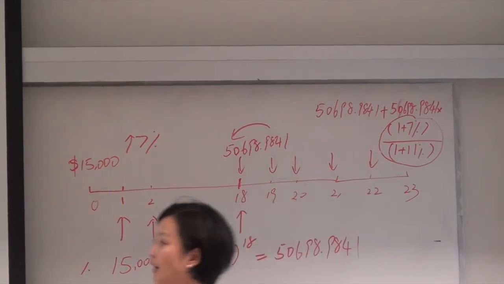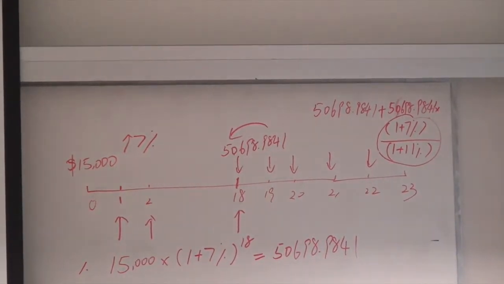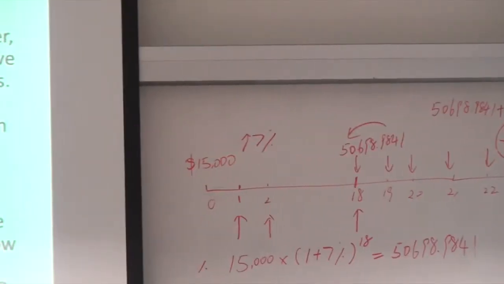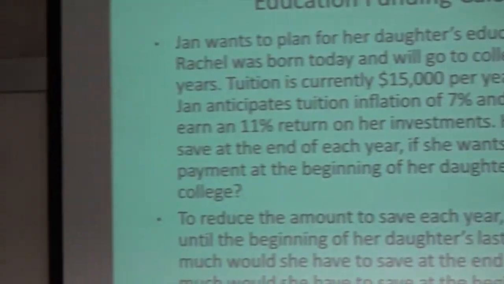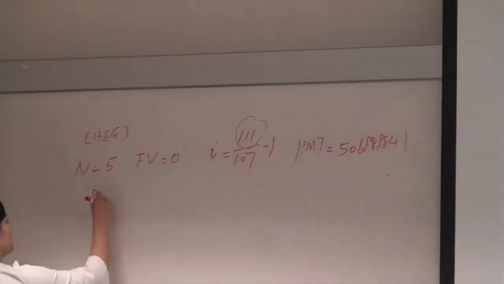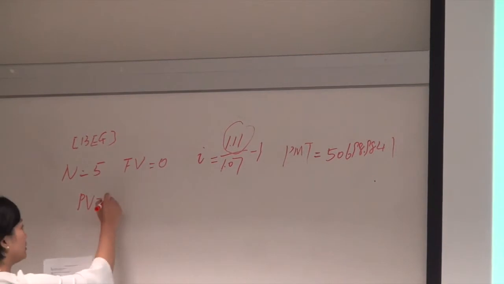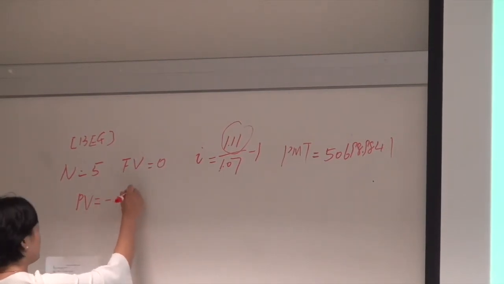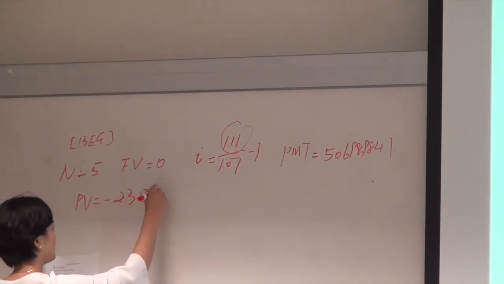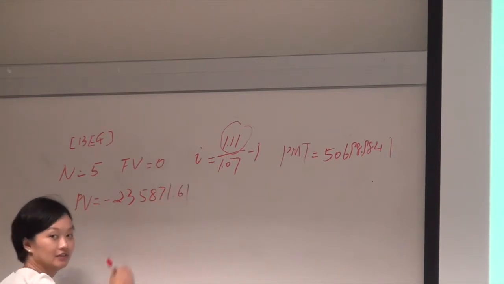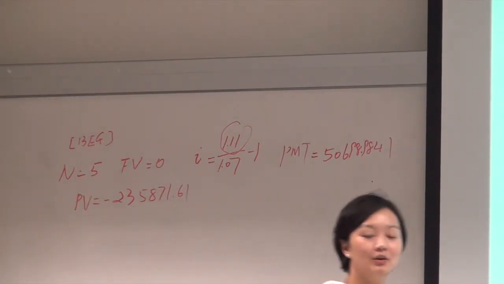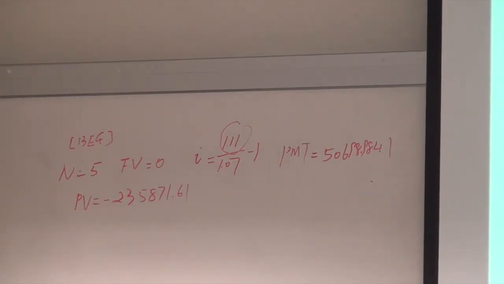I will write down begin, and the present value. From your financial calculator, you will get negative 235871.61. So you got 1 point, okay?